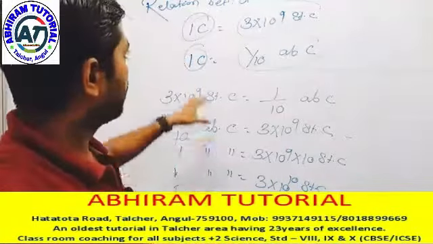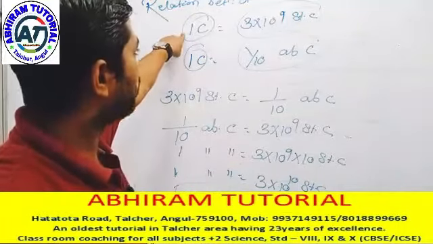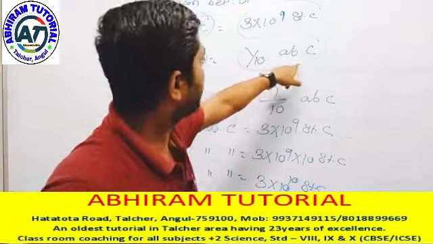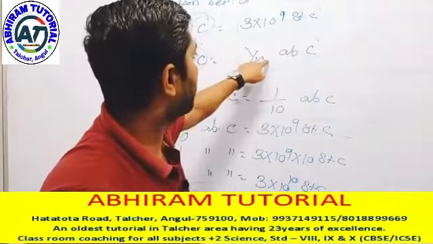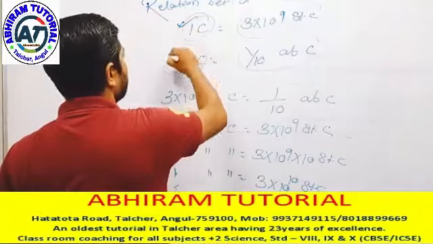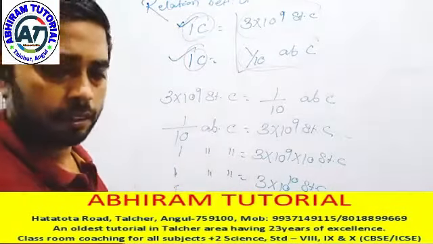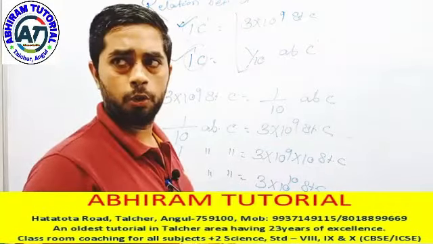Have you any doubts? First we derived the relation between coulomb and statcoulombs. Next we calculated coulomb with abcoulomb. Then these equations should be compared, means this side equal to this side. After that we calculate from 1. Have you any doubts? No.